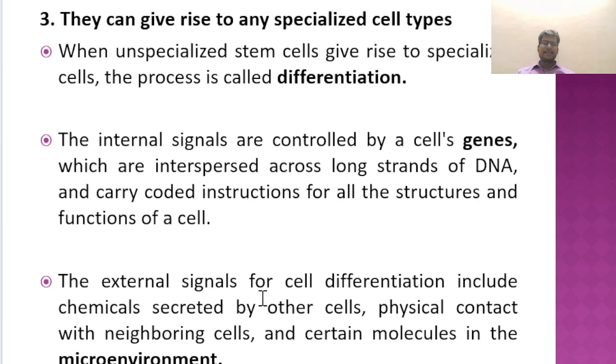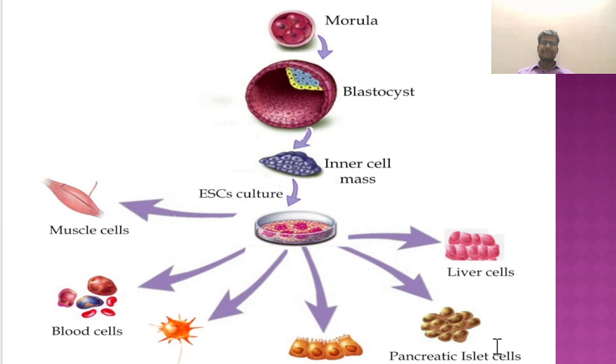External signals for cell differentiation include chemicals secreted by other or neighboring cells, physical contact with neighboring cells, and certain molecules in the microenvironment. You can see in the picture how things move along to make specialized cells. A morula, the initial cell mass in the embryo, divides till the fifth day, when you harvest pluripotent stem cells.